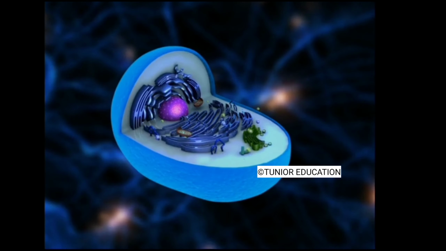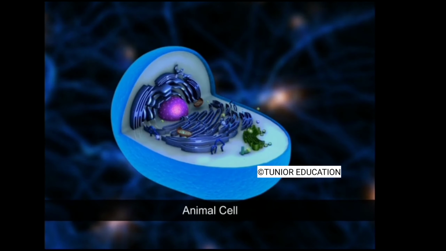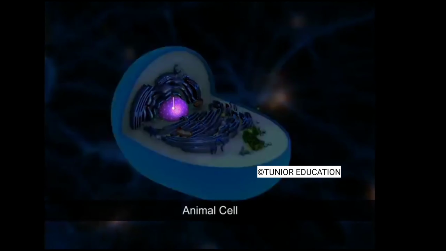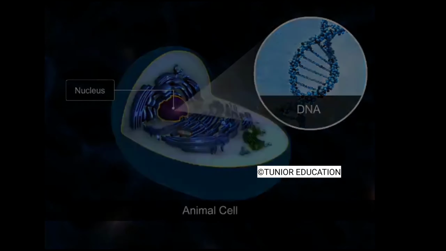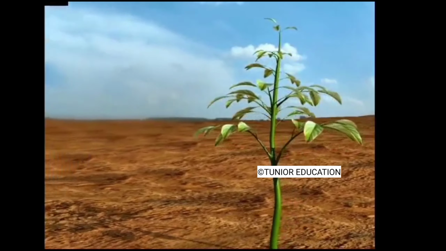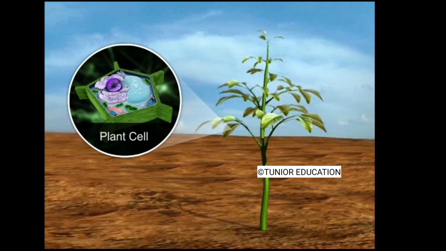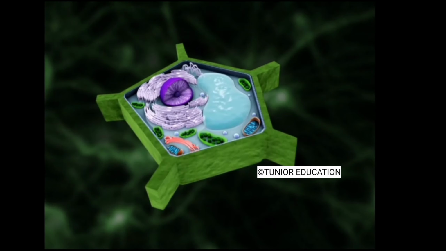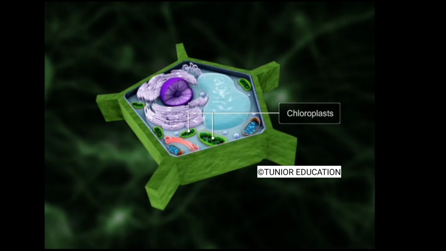Look at the fundamental unit of life, the cell. This is an animal cell. It contains the nucleus, having the genetic material, and other organelles that carry out life processes. Plants possess cells too. Along with other organelles, plant cells possess specialized organelles named chloroplasts that carry out photosynthesis and produce food that sustains life on Earth.